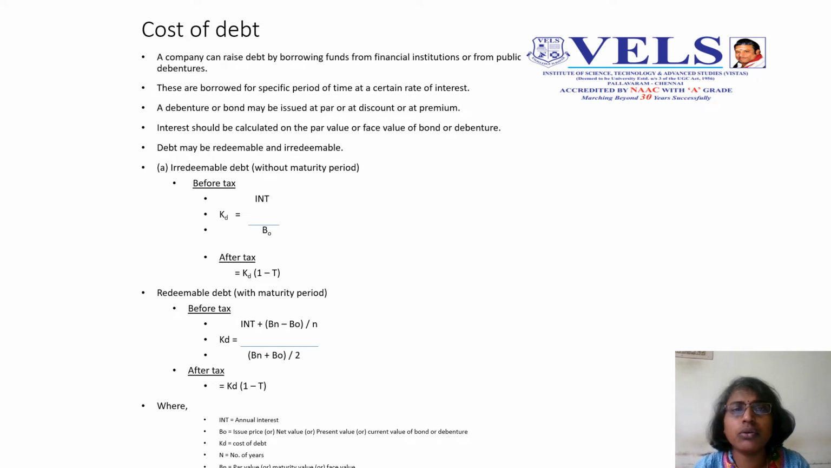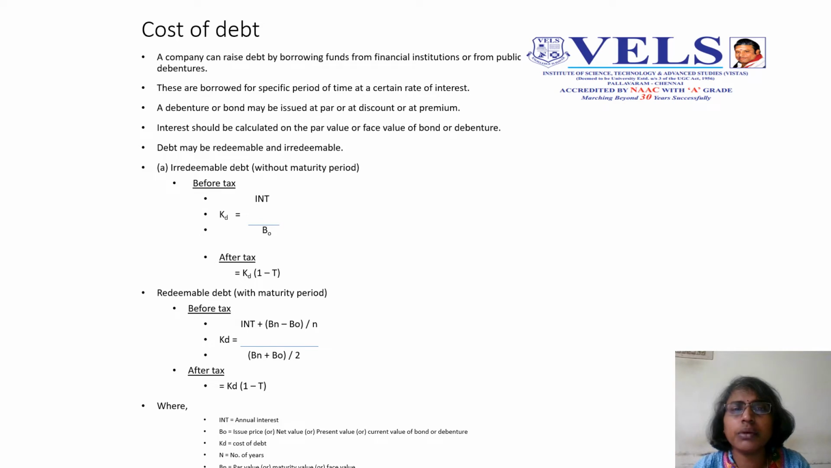Then these are borrowed for a specific period of time and at a certain rate of interest. Here the rate of interest is fixed. The company knows that this is the interest they are going to pay to the bank from which they have borrowed the loan, as well as when they issue the debenture to the public or other companies. They initially tell the interest rate at which they are going to sell the debentures. So the fixed rate of interest applies to both bank loans and debentures.